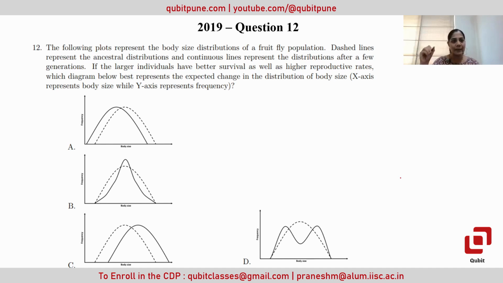That dashed line represents the ancestral one, and the continuous line will represent the distribution after a few generations, meaning the new generation. Option C. Yes, option C is the correct one.